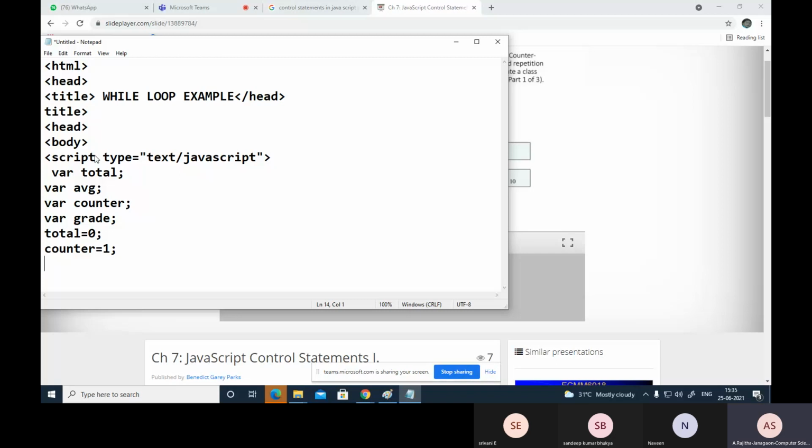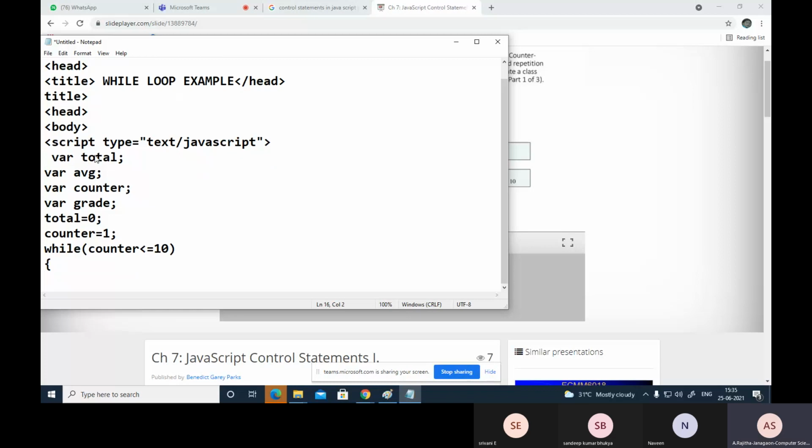Now for the while loop, while counter less than or equal to 10. So initially counter value is 1, enter into the loop, open the braces and now write down grade, read the grade. So this grade is read from the keyboard. That is how you read this content from the keyboard.